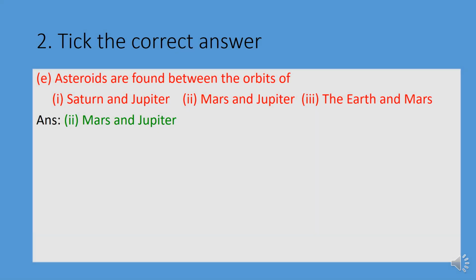The last objective type question: asteroids are found between the orbits of, first option Saturn and Jupiter, second option Mars and Jupiter, third option the Earth and Mars. Yes, the correct answer is that asteroids are found between the orbits of Mars and Jupiter.